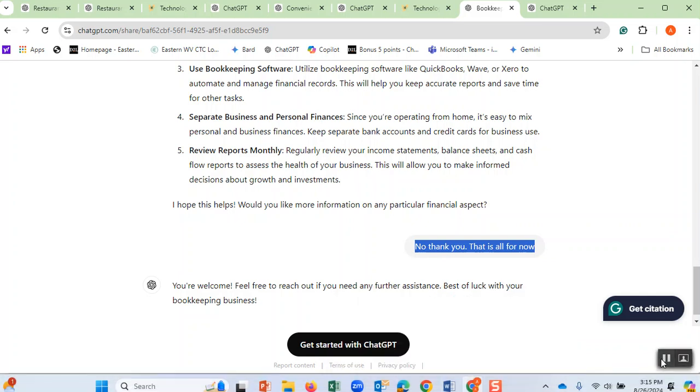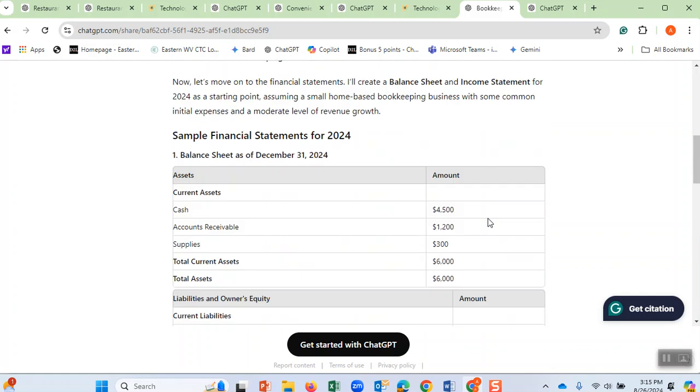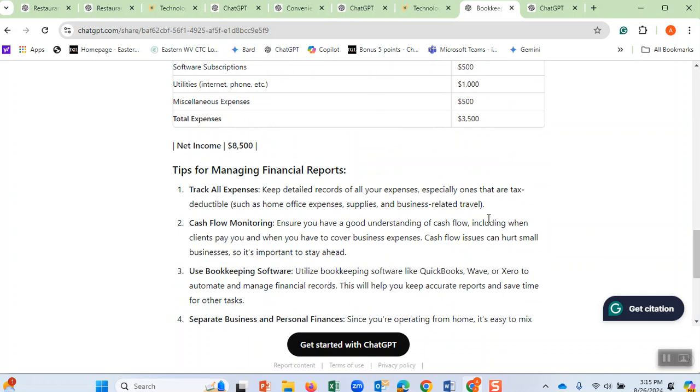Therefore, I'm going to post this one as well. We are getting great financial statements and great things that you are asking ChatGPT. It's interesting that the students are putting in exactly what they are looking for and creating these financial statements. Good job.